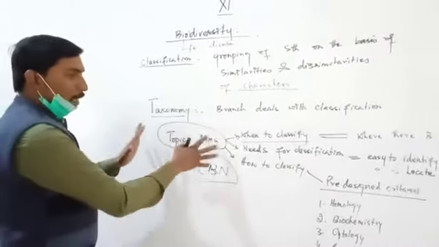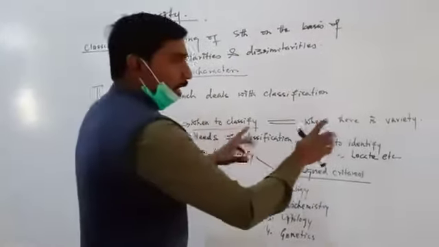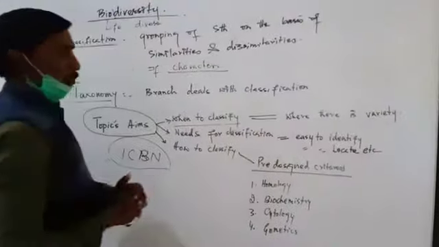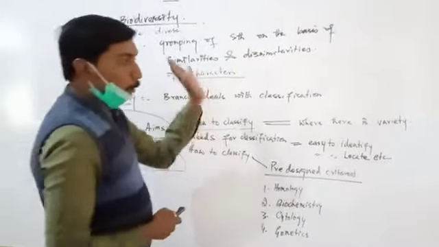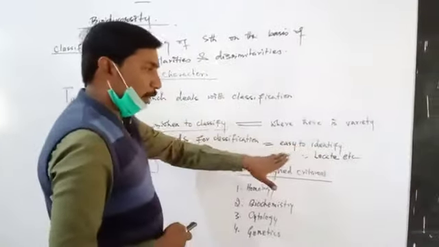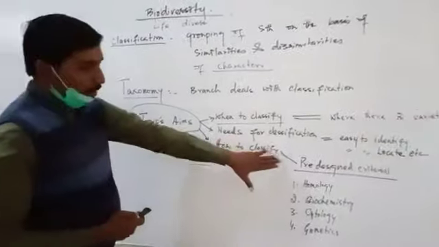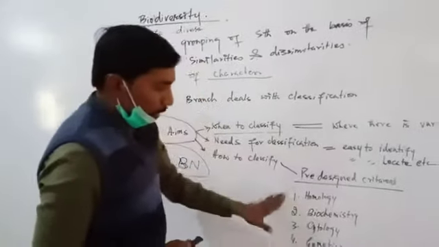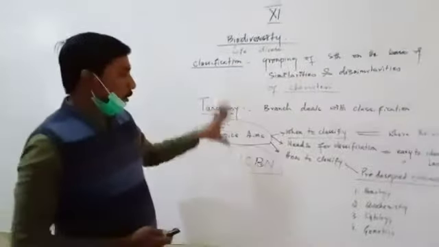So these are the aims: when to classify, where there is a variety of living organisms found. Why to classify? Because we can easily identify them and easily locate them. And how to classify? There is a dedicated pre-designed criteria. These 4 criteria are used to classify the living organisms, and this is all about it.